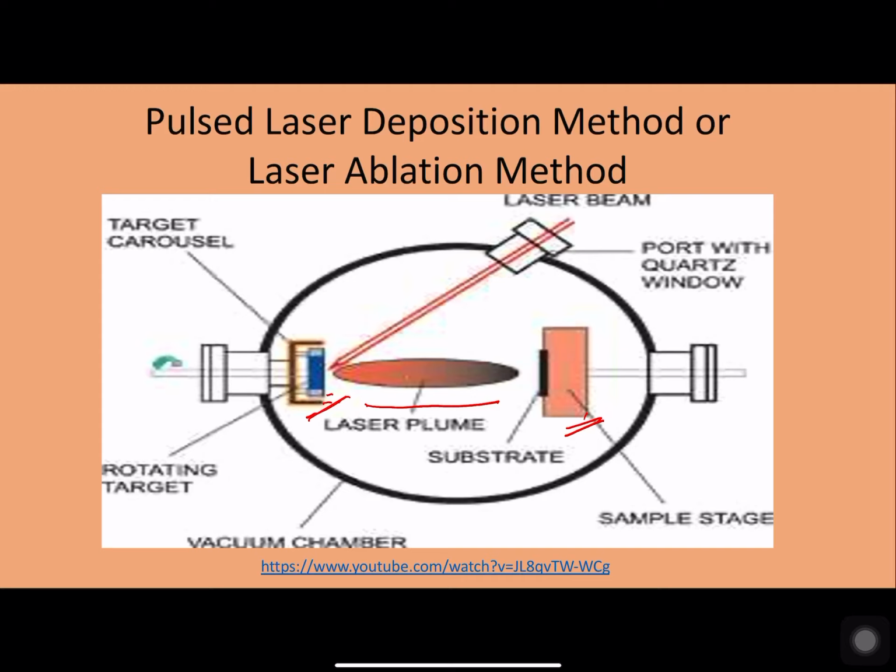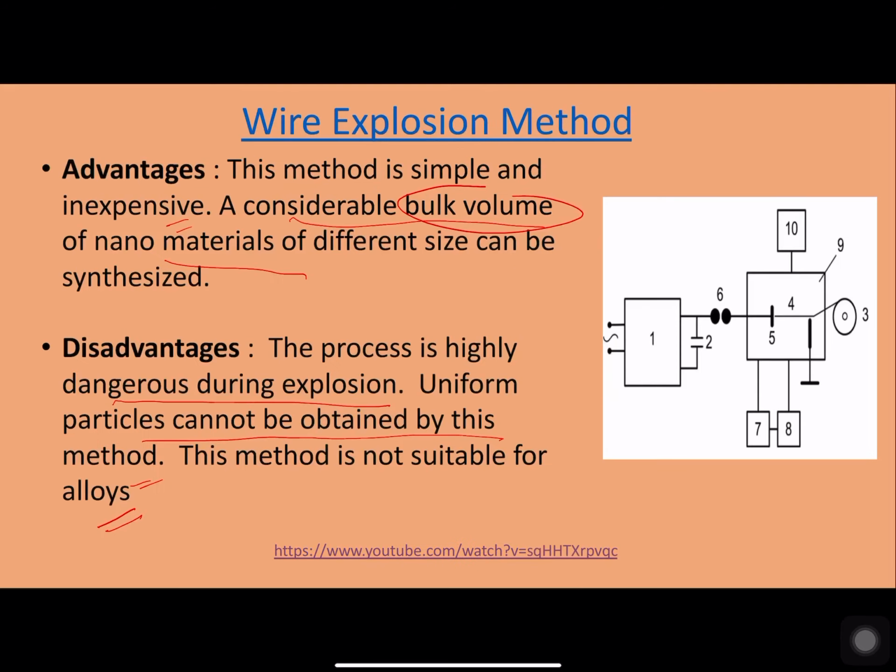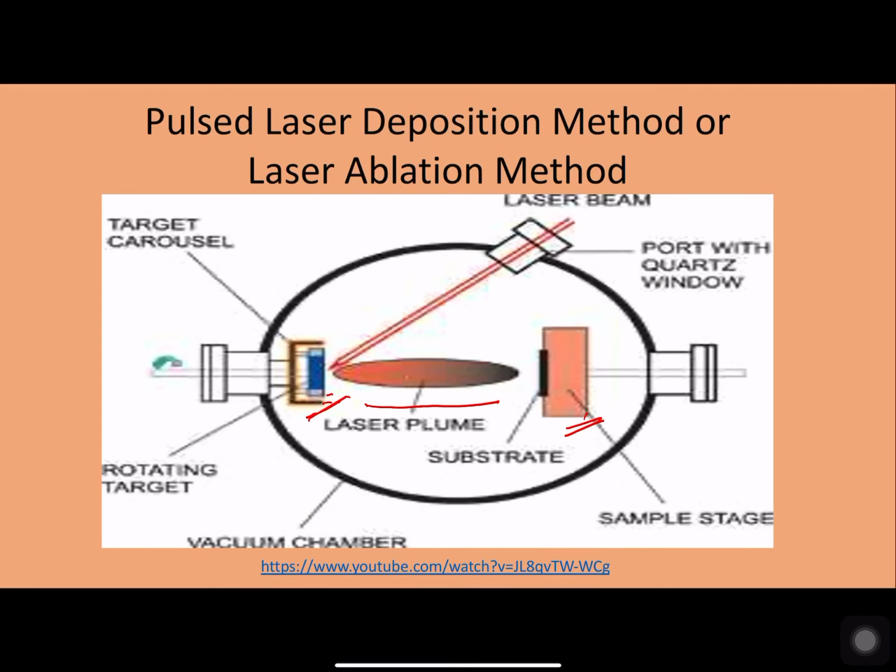So in this way, this particular method is suitable to produce nanomaterials of oxides. Now this similar method is also used to produce carbon nanotubes. So let us discuss that in the next method, while discussing the nanomaterials, carbon nanotubes.